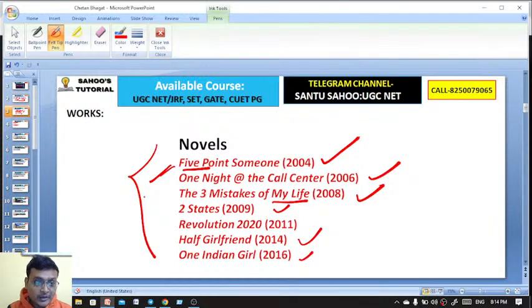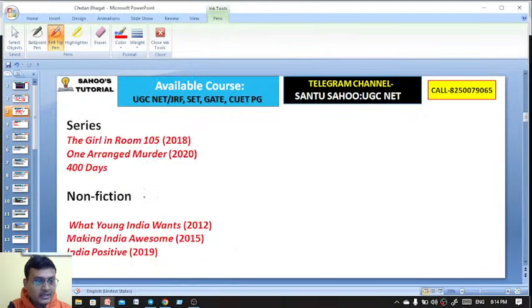You can take a screenshot. 5 Point Someone, One Night at the Call Center, The Three Mistakes of My Life, Two States, Revolution 2020, Half Girlfriend, One Indian Girl. And from these novels, 5 novels were made into films. Okay, here are some series of novels as well. The Girl in Room 105, this is also a novel, a series of novels. Then One Arranged Murder and 400 Days. This is also a series of novels, a sequel actually. These are also novels by Chetan Bhagat.